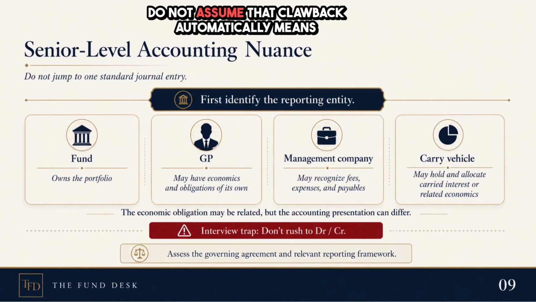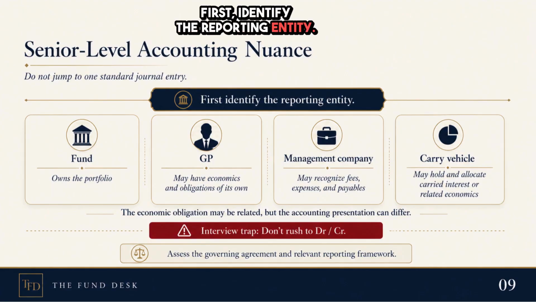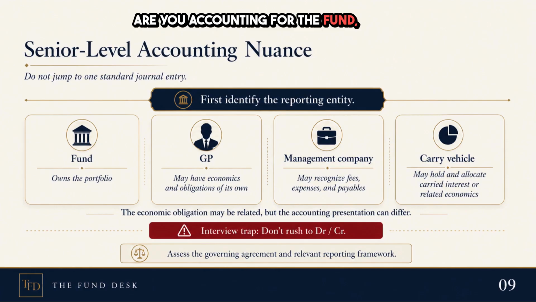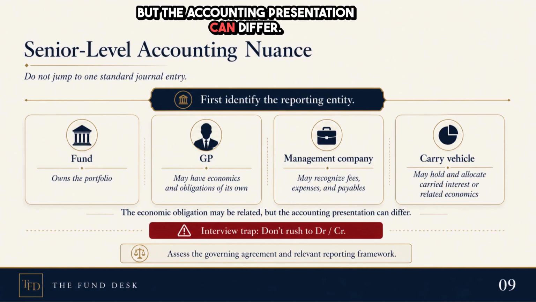Do not assume that clawback automatically means one standard journal entry. First, identify the reporting entity. Are you accounting for the fund, the GP, the management company, or a carry vehicle? The economic obligation may be related, but the accounting presentation can differ.